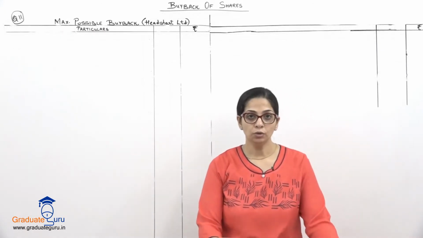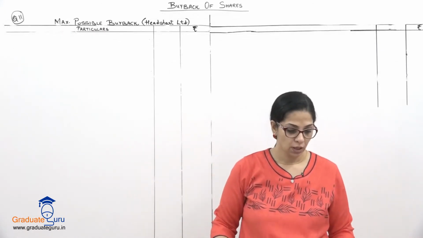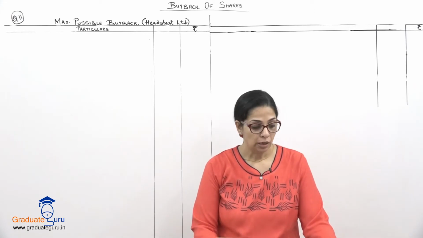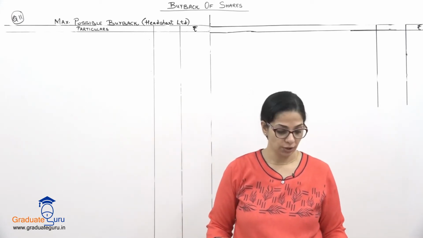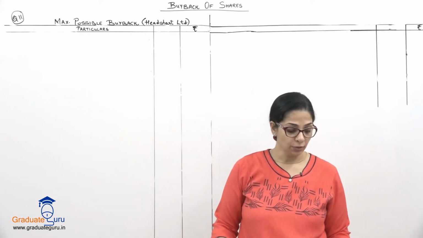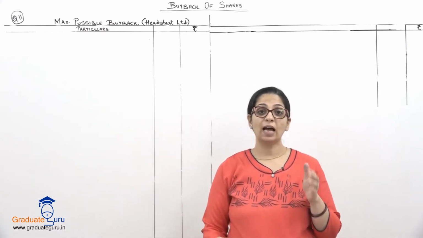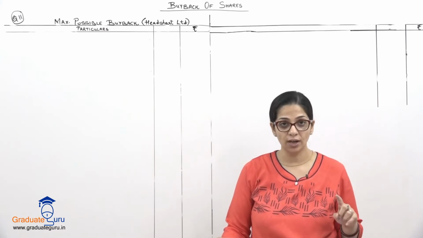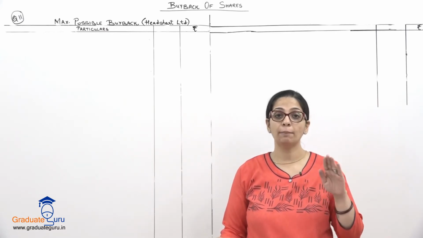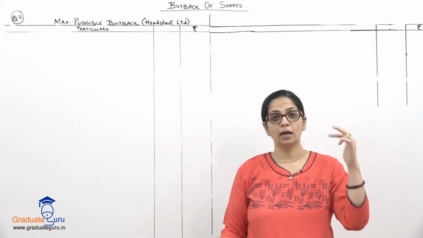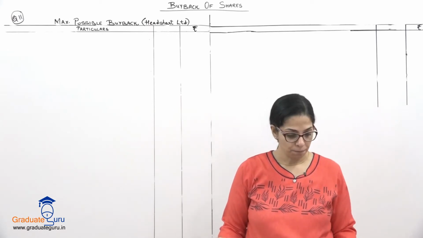Let's move on to question 11. Head Start Limited furnishes the following balance sheet. Liability side, we have equity share capital, rupees 10 each, rupees 9 paid. So partly paid shares हैं. We know that we cannot buy back partly paid shares. पहले हम उन्हें fully paid करेंगे.